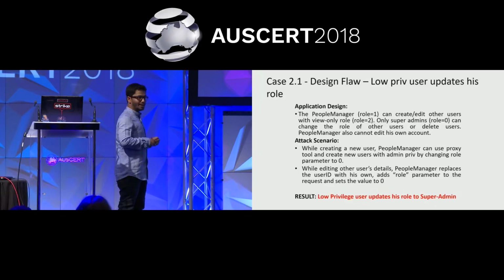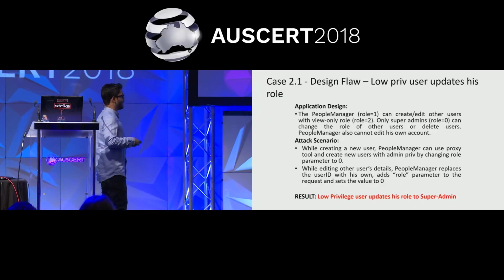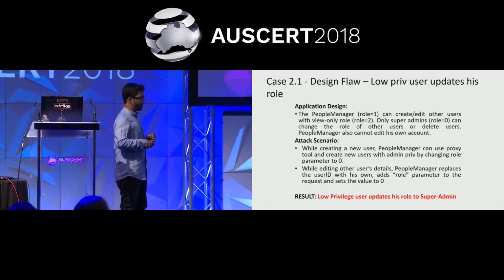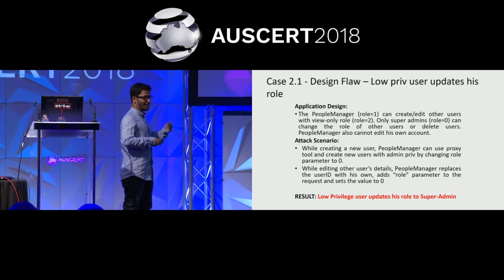Now, as he has created the super admin, he knows the credentials of the new user. He logs into the system as a super admin. So he escalated his privilege from people manager to super admin by creating a new user. This was one scenario. The second scenario was, while editing other users' details, the people manager can replace the user ID with his own. By design, a user is not allowed to edit his own details. Only super admins can do that. So he can only edit other users' roles, those who have very low privileges.